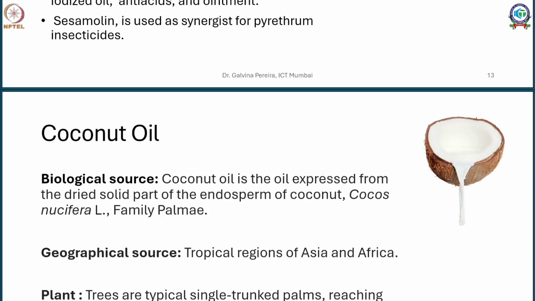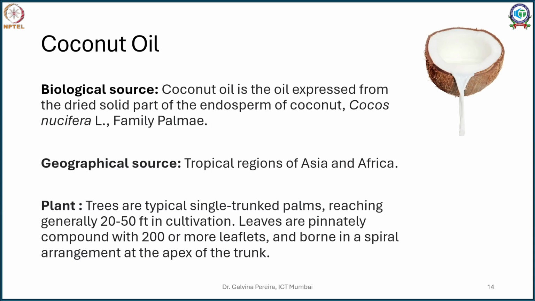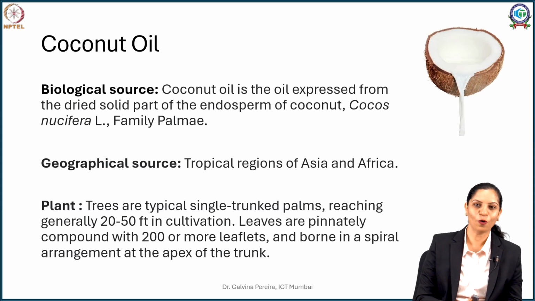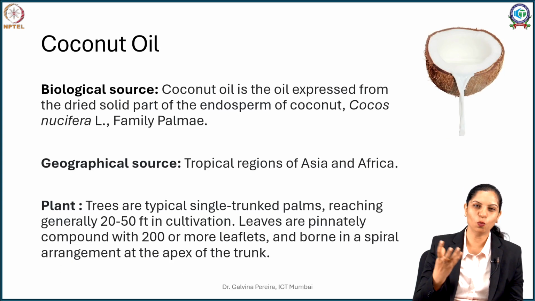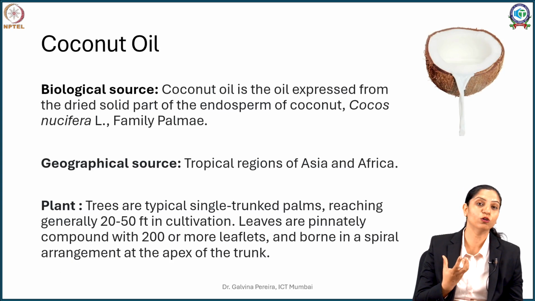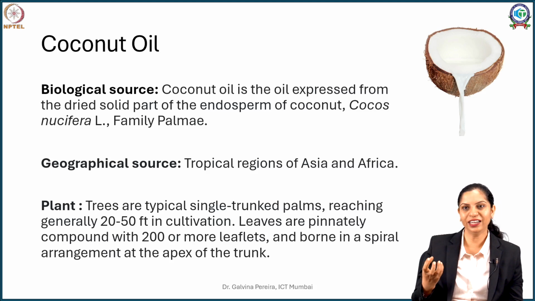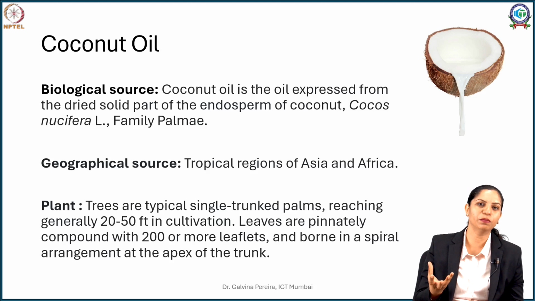The last oil, or the last example we go to, is a very humble plant called coconut, and from that you get what is called coconut oil. If you see coconut, you see a whitish inner endosperm layer. We call it copra, and when you dry it, when it is sufficiently dehydrated, it's very rich in oil. Initially it might contain just 30% oil, but when you dehydrate it and get those dry copras, they contain almost as high as 70% oil.